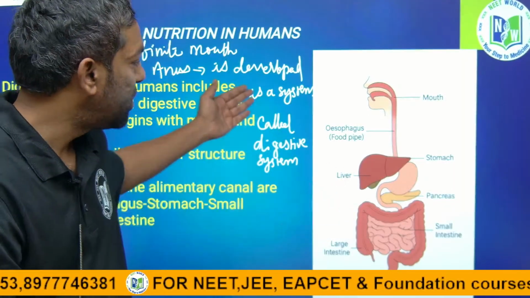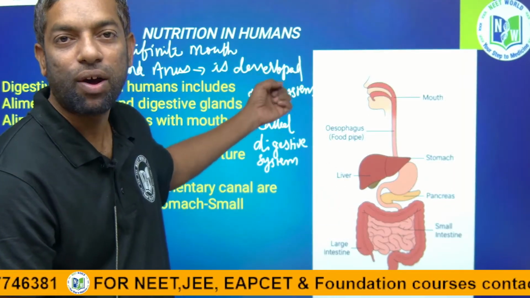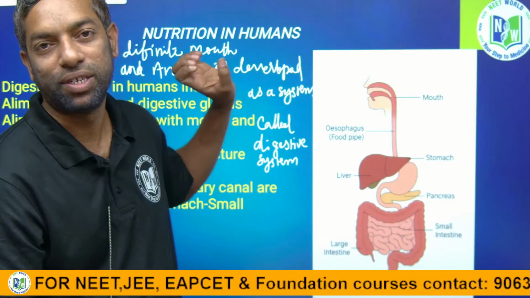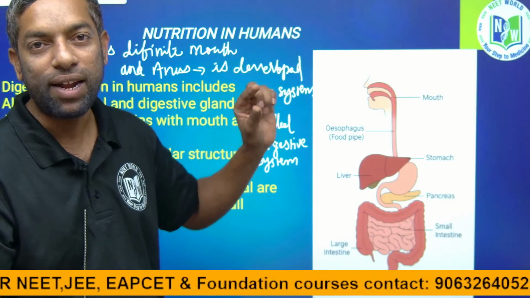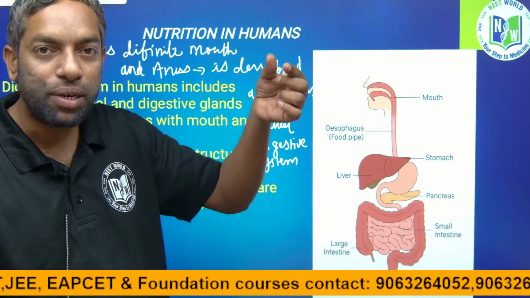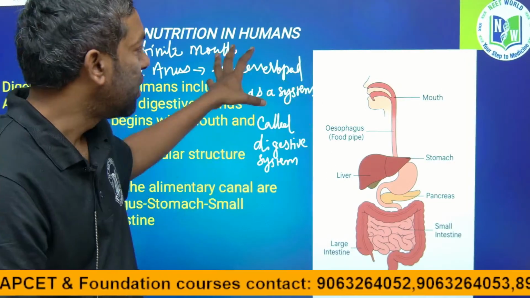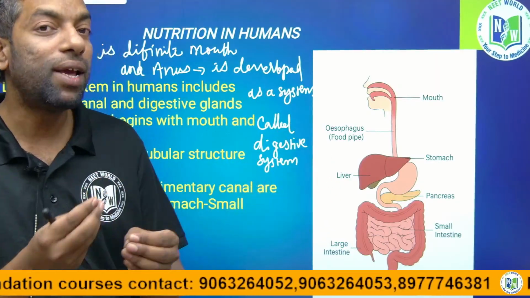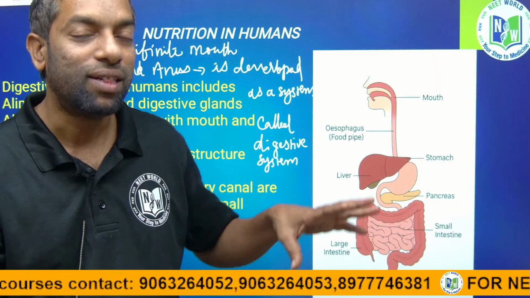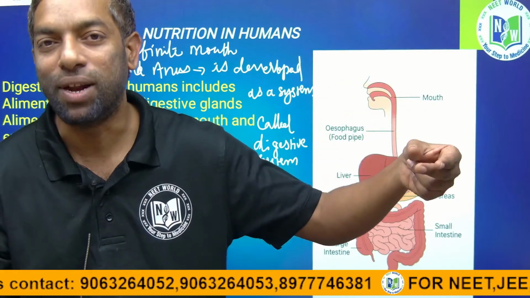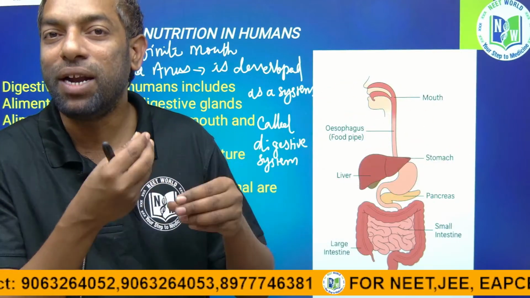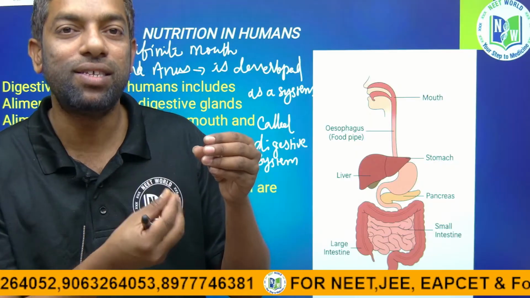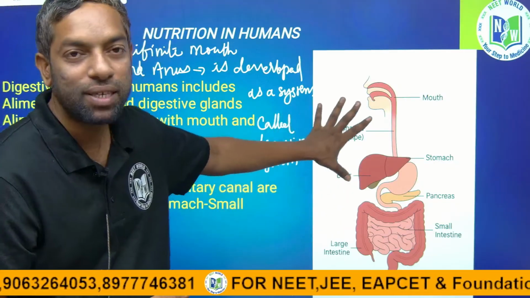It started in the roundworms as a very simple digestive system, with only a mouth, only an anus, and a tube to digest food in the lower class animals. In complex animals like humans, the digestive system is also complex. The alimentary canal developed through different stages to become complex like this.